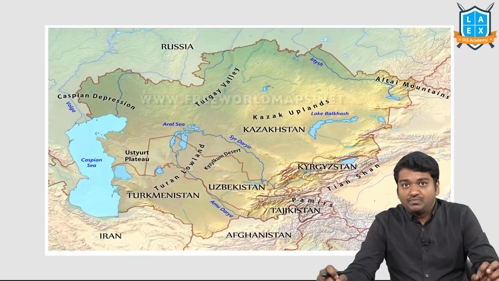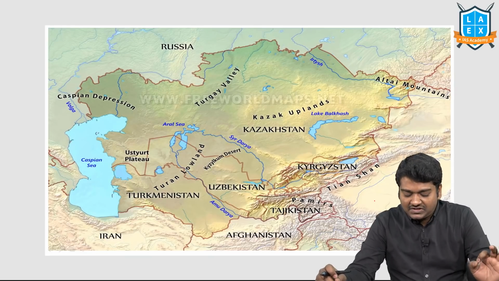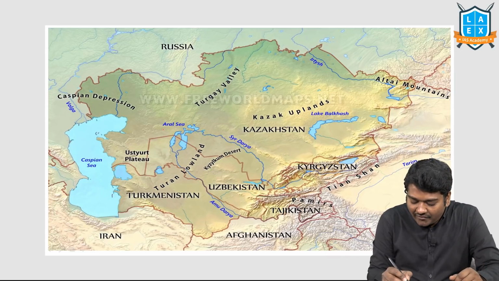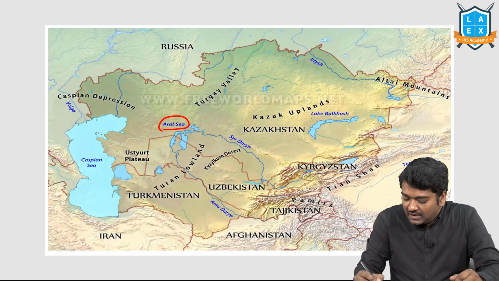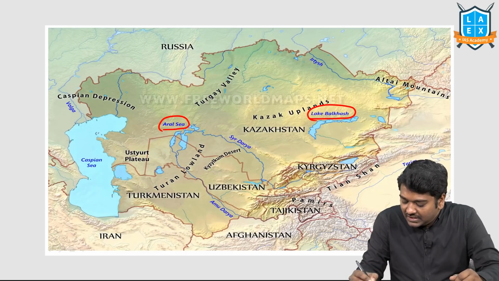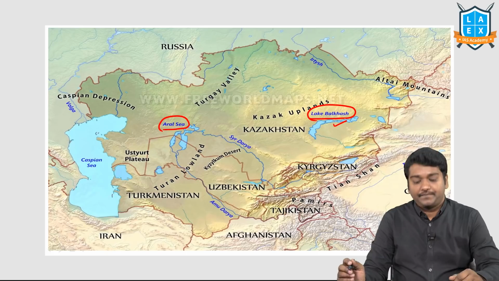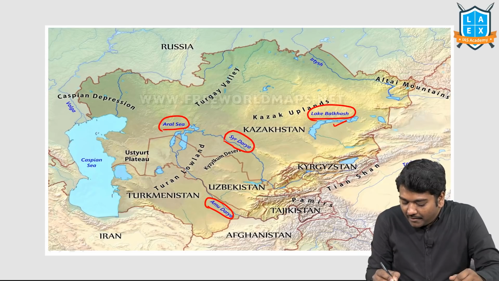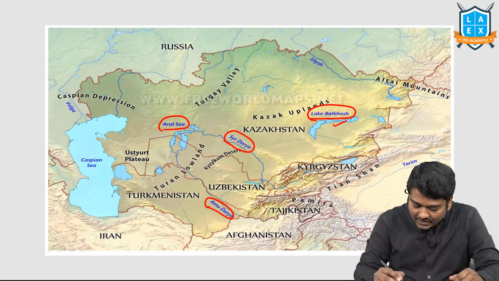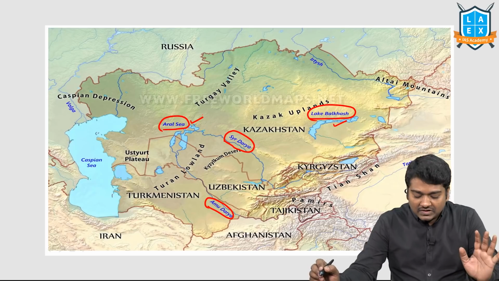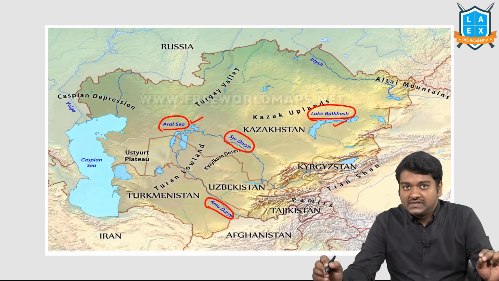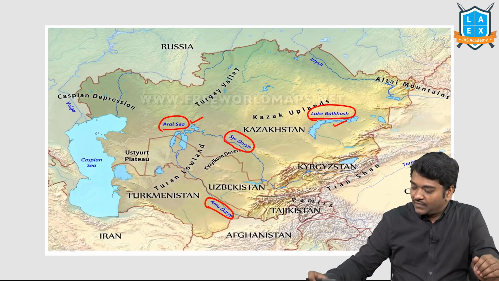If we try to observe some physical features present in this particular area, I want you to know that apart from the Aral Sea, Lake Balkhash is present here. You will have the Amu Darya and Syr Darya, rivers which flow into the Aral Sea, right? So this is the second important aspect that we need to consider from this particular area.